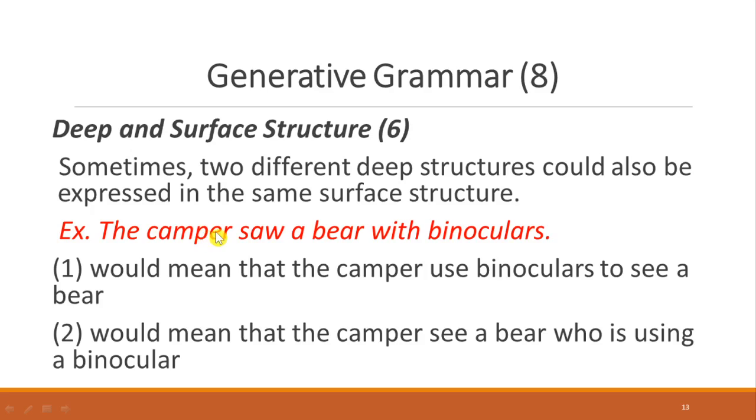Like here, "the camper saw a bear with binocular." Do you still remember the one that I introduced recently? Now, have you decided already whether the binocular is used by the camper or used by the bear? We have an ambiguous meaning. We can infer from the given sentence two meanings. Number one, it means that the camper used binocular to see a bear. And another one, it means that the camper saw the bear who is using binocular.